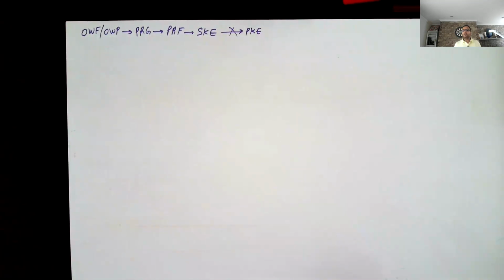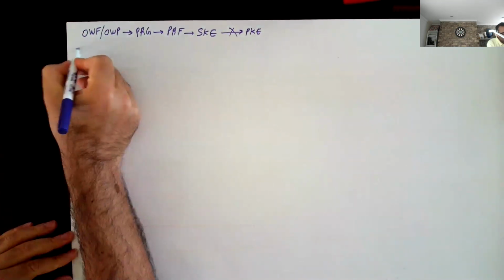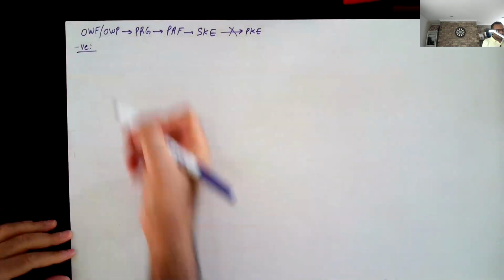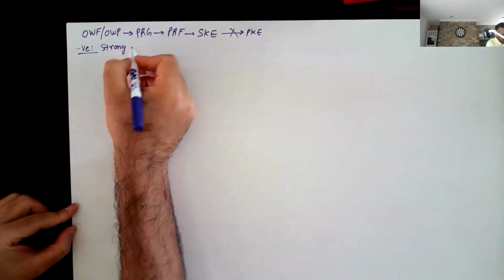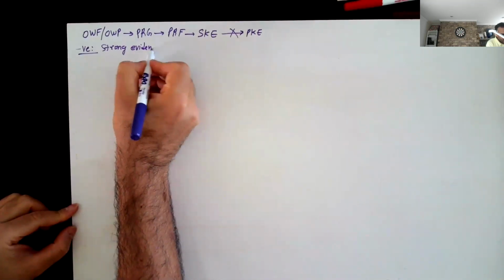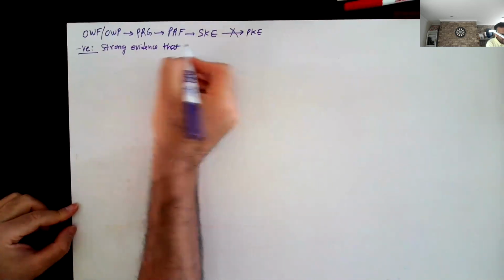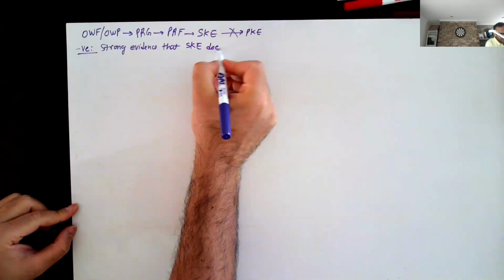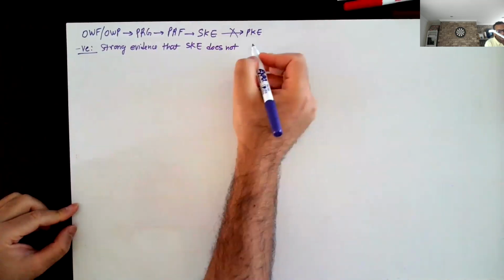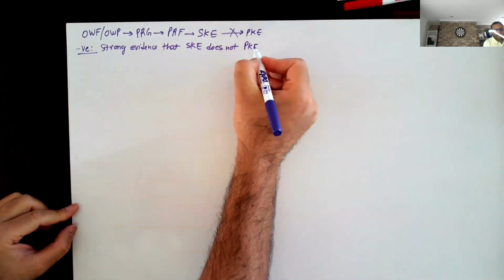People have tried to solve this problem for the past 30, 40 years. No solutions so far. And in fact, there have even been some negative results which have shown strong evidence that symmetric key encryption does not necessarily imply public key encryption.